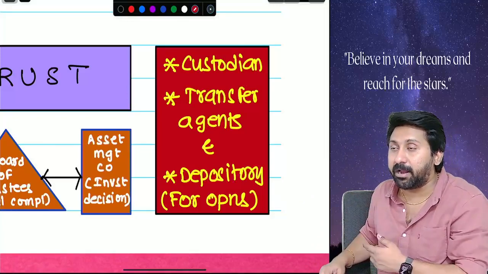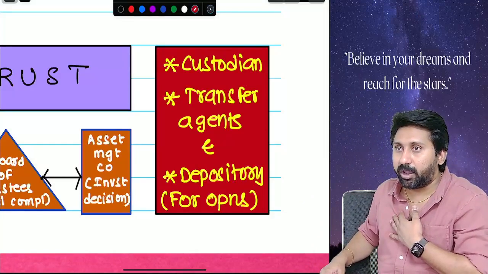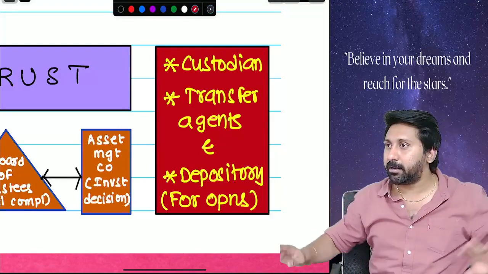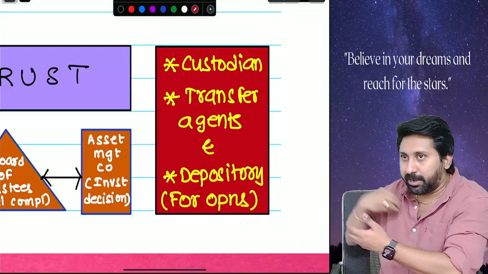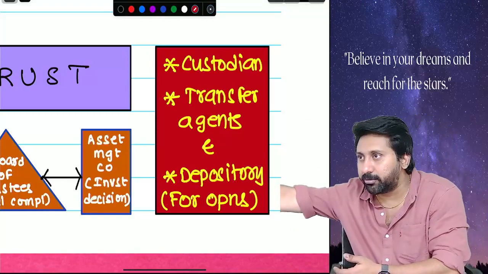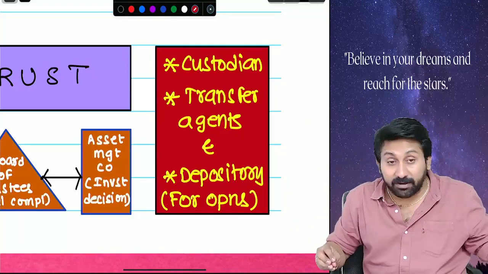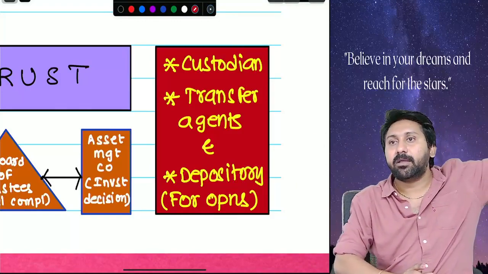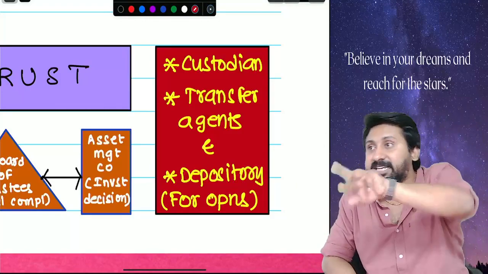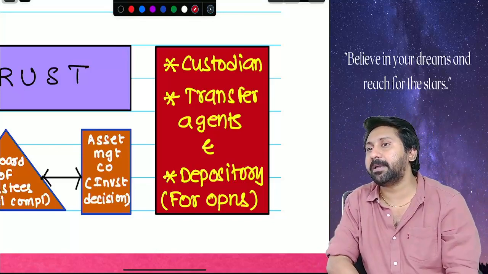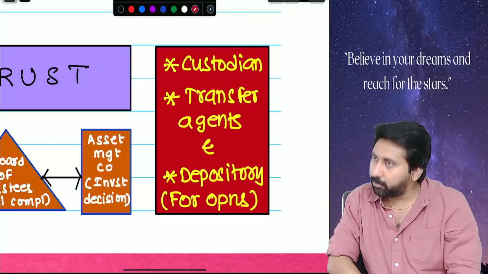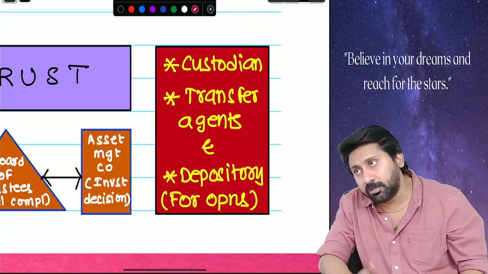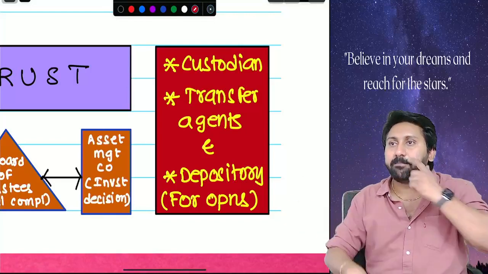Which mutual fund? Open or closed? Open-ended. Okay, open-ended means what? Both doors open. You will come, give money to me, I will issue units to you. If you want to leave, you will give units to me and I will give money back to you. Mutual fund will do both sides. Who is the buyer? Mutual fund. Who is the seller? Mutual fund. That is an open-ended scheme.